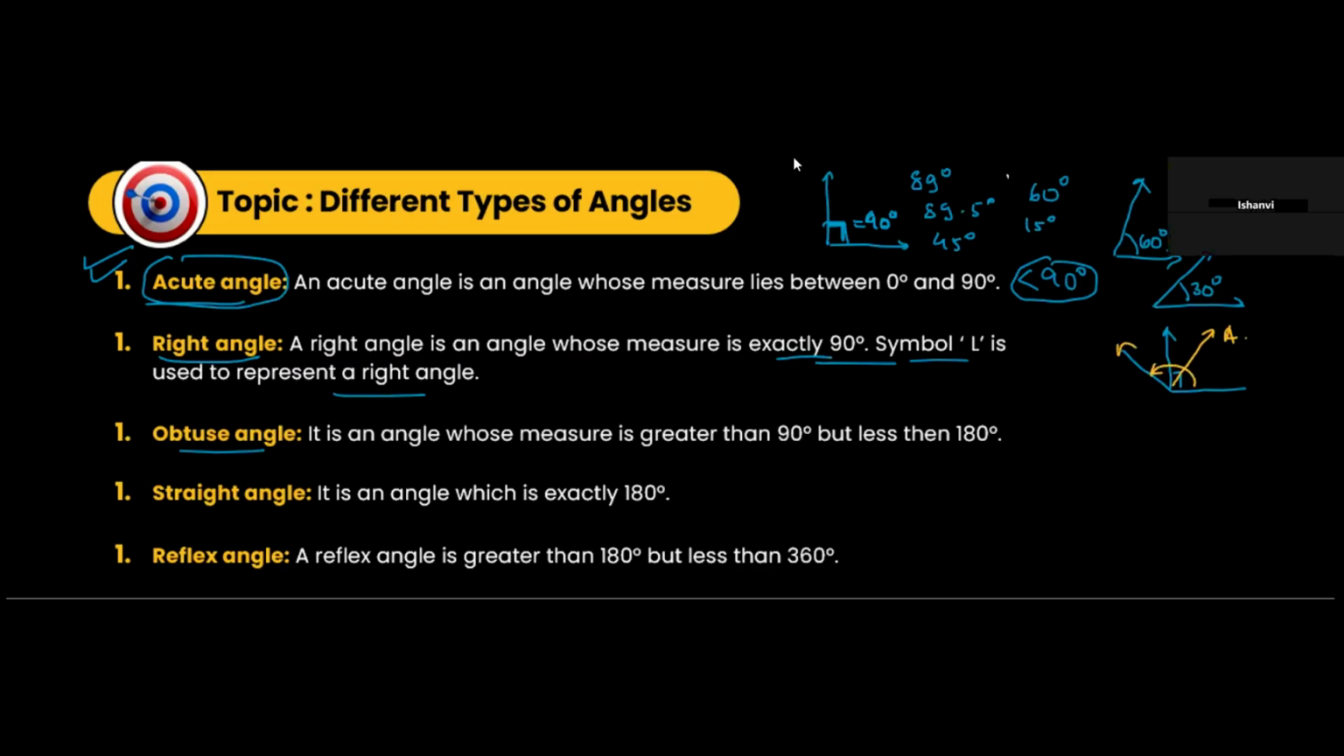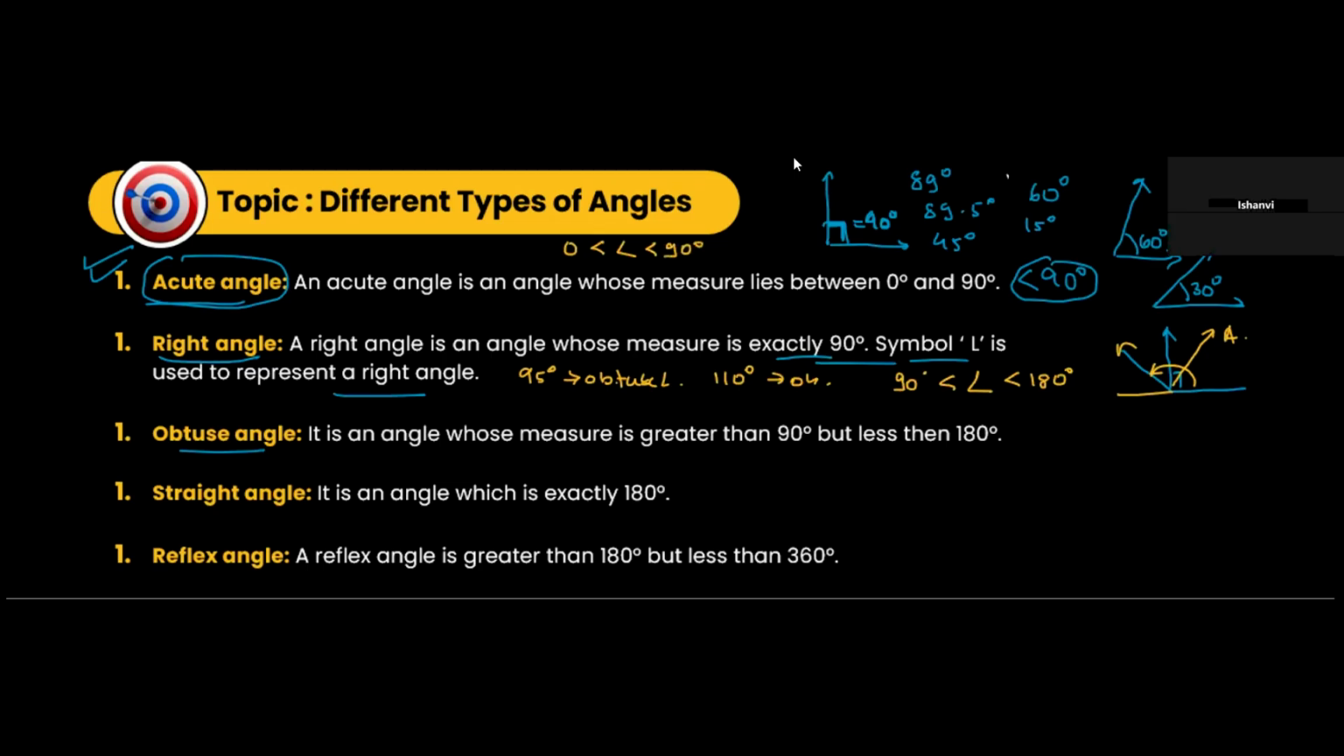So let's say if you have 95 degrees, this is an obtuse angle. If you have anything like 110 degrees, this will also be an obtuse angle. Anything greater than 90 and less than 180. So an obtuse angle is an angle which is less than 180 and greater than 90 degrees. An acute angle is any angle which is greater than 0 but less than 90 degrees.